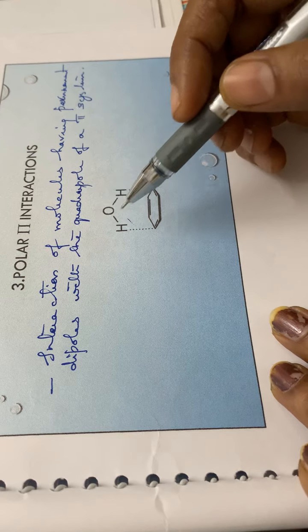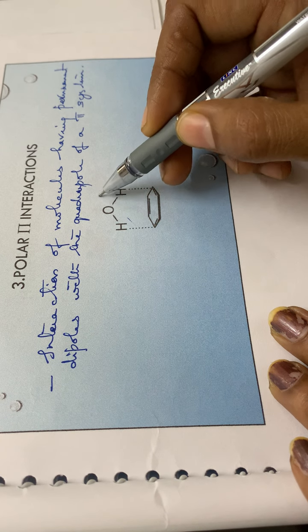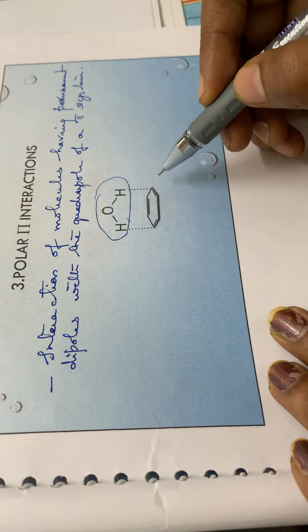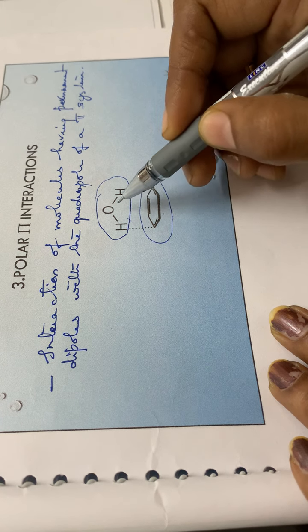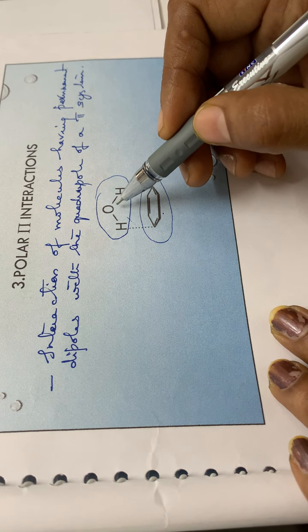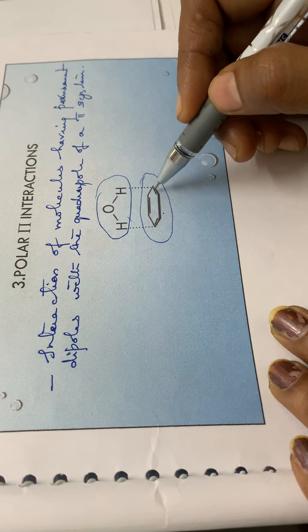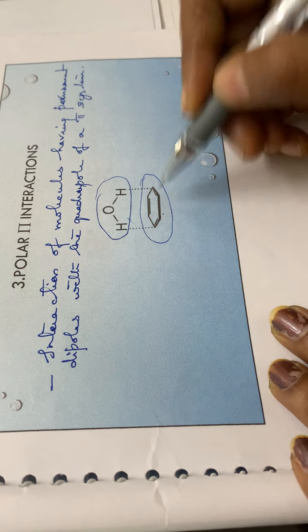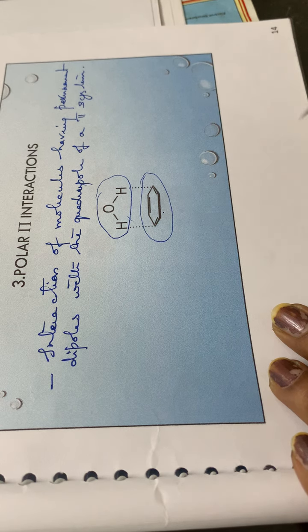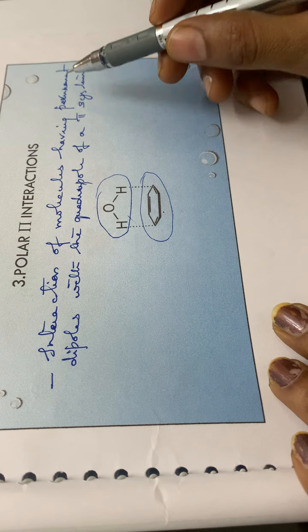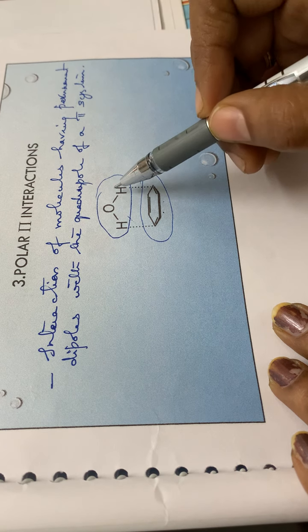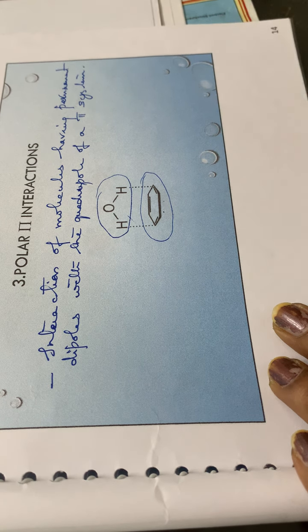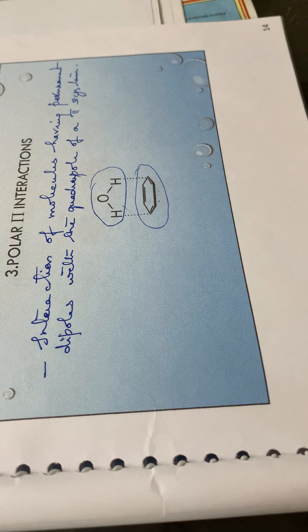So here this polar pi interaction means a polar molecule will be interacting with the pi electron system. See here the pi electron system, that is the benzene ring. Polar molecule here is water molecule. So this water molecule will be interacting with this pi electron system. So interaction of molecules having permanent dipoles with the quadrupole of a pi system. So this is the pi system, this is the polar molecule. So that is the third type of interaction, polar pi.